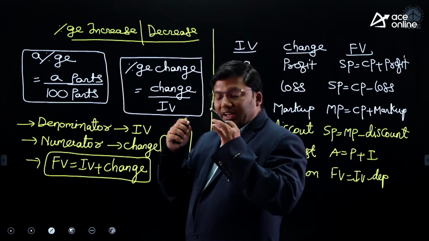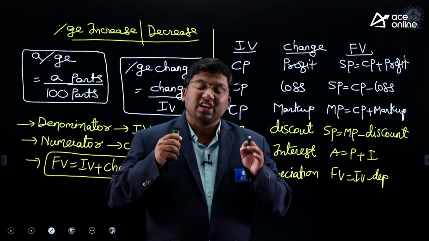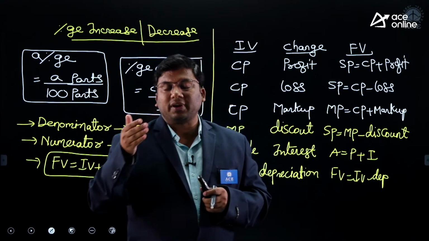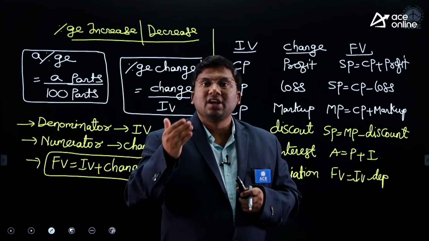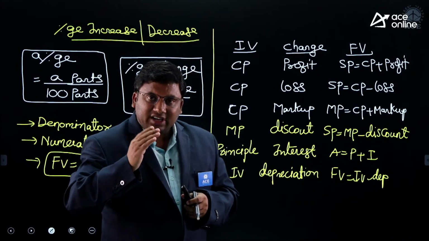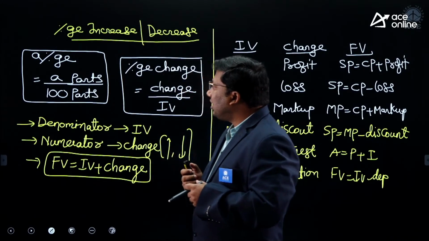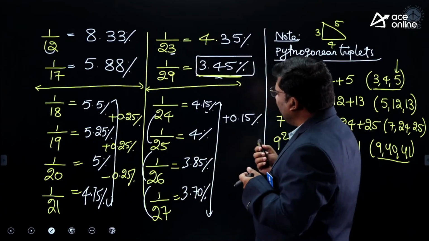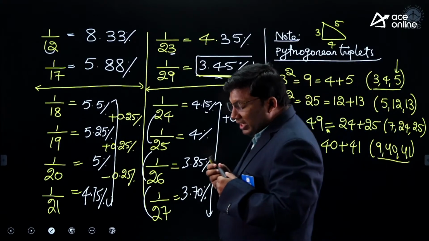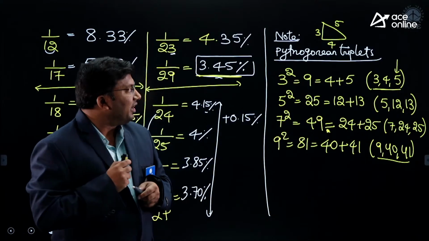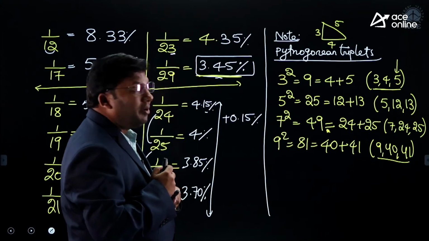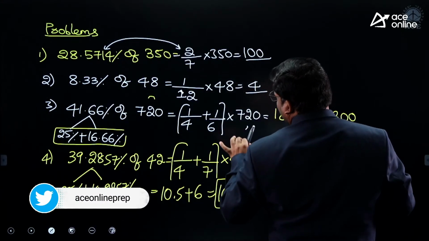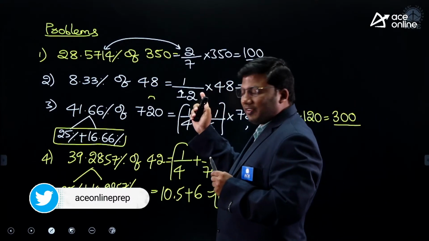We discussed the definition of a percentage. We discussed some important percentage to fraction conversions. If the denominator is 7, how to get the percentage fast? Denominator 9, 11, 12 and 17, 18, 19, 20, 21. Denominator 23, 29. Denominator 24, 25, 26, 27. How to find these Pythagorean triplets? Because 1 by 29 is 3.45. I hope everything is clear, right? Direct conversion to fraction, right?